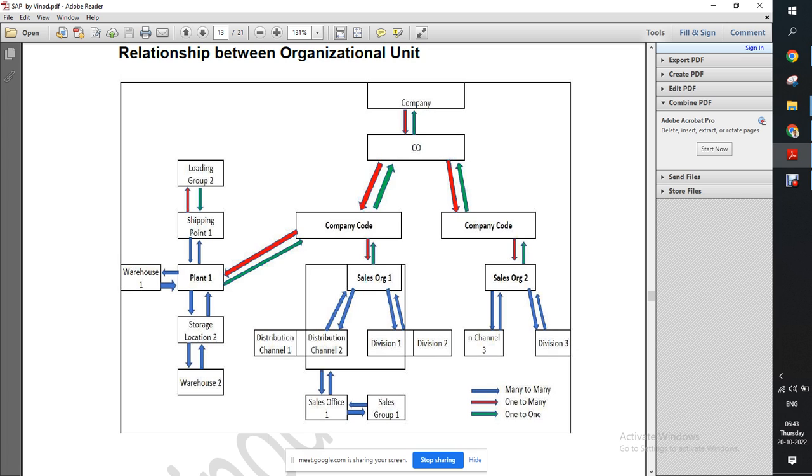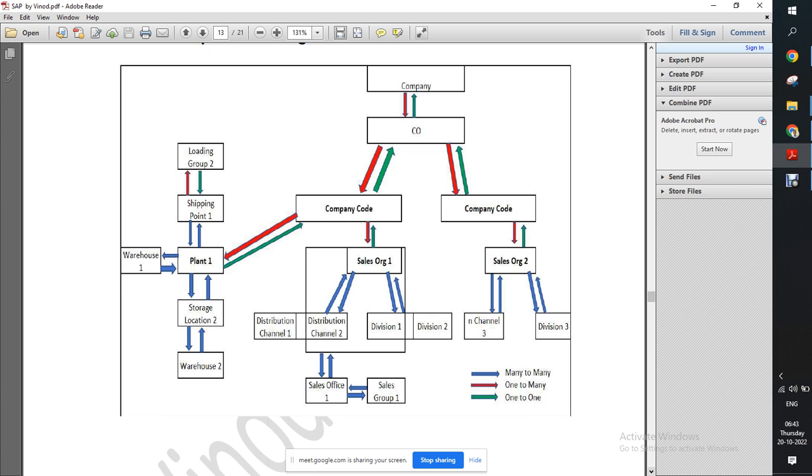Clear, right? So in these relationships, whenever we have one to one or one to many, that we need to take care of. That is the few things only. Rest all will be many to many. Interviewer will ask about these relationships. What is the relation between? Or they can ask in a different way.